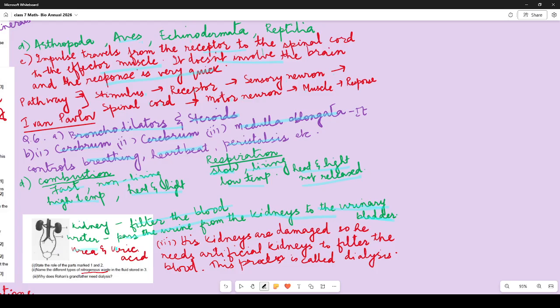Name the different types of nitrogenous wastes which are present in the fluid stored in 3. So the wastes are urea and uric acid. Remember, it says nitrogenous waste, so you have to write urea and uric acid. Why does Rohan's grandfather need dialysis? Because his kidneys are damaged, so he needs artificial kidneys to filter the blood. This process is called dialysis. So you have to give the reason properly.